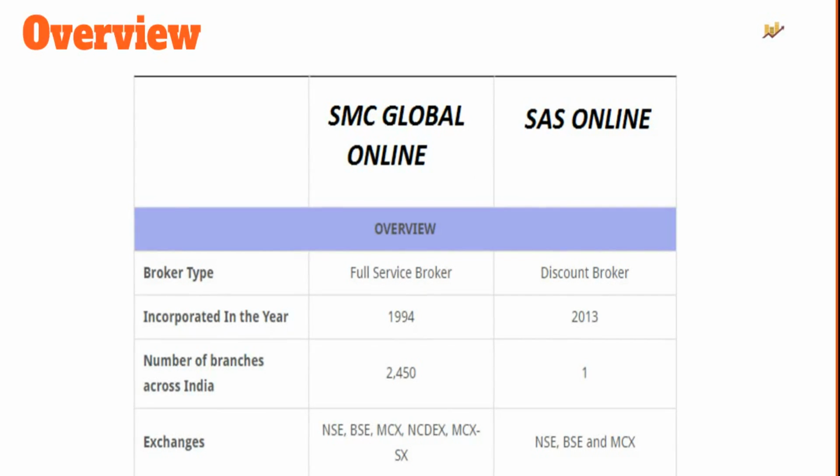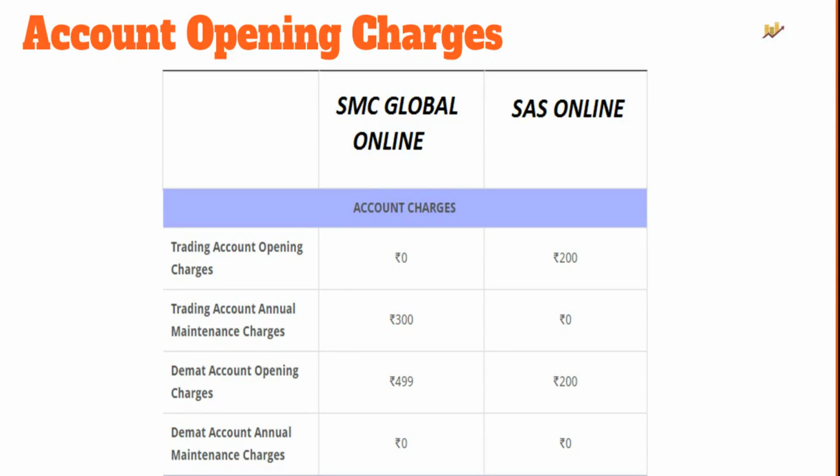If you look into opening an account with them, well, SMC charges you nothing for the trading account and around 500 rupees for the demat account. For maintaining your account with them, you need to pay 300 rupees every year. SAS Online, on the other hand, just has the upfront cost of 400, 200 each for trading and demat account respectively. There is no AMC charge whatsoever for SAS Online.